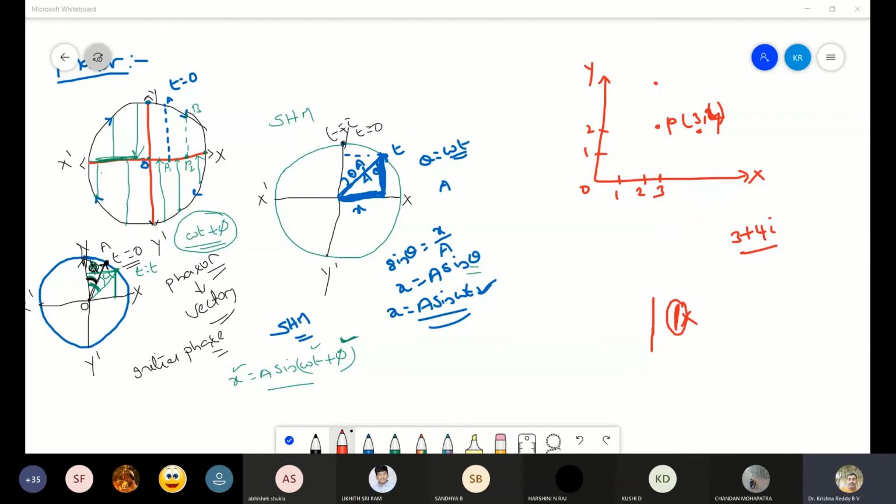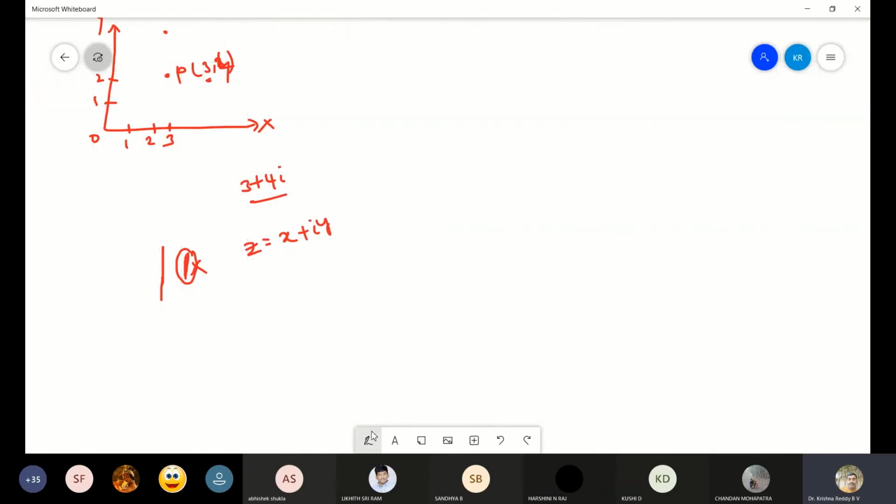The method of representing a complex number in a coordinate system: I will consider z equal to x plus iy. So this z equal to x plus iy I will represent in a coordinate system. So look here. What's the meaning of this, z equal to x plus iy? This is the coordinate system which I am considering: origin, x-axis, as well as the y-axis. So here I'll consider the point P.